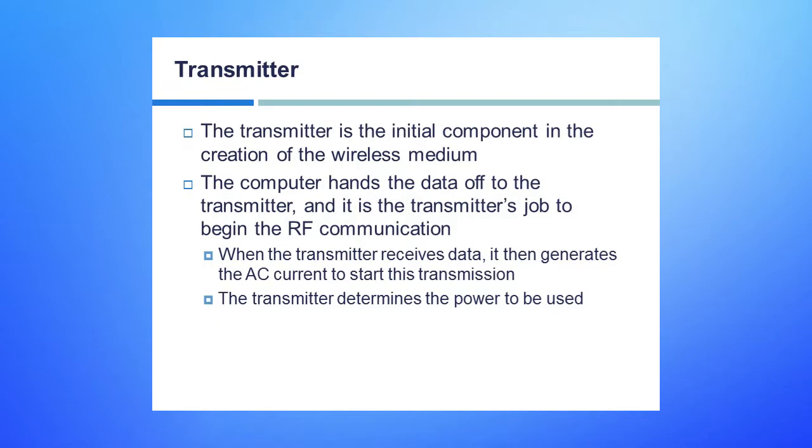In fact, it's going to be responsible for all parts of communicating the ones and zeros, because when the antenna receives the power, it's just going to create the radio frequency based on what the transmitter sent. So it's almost like you could say the transmitter is the brains of how we do this communication.